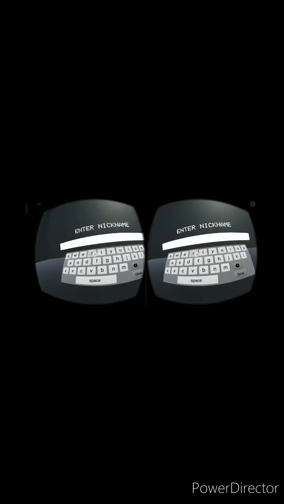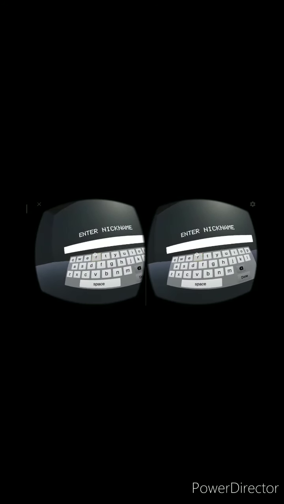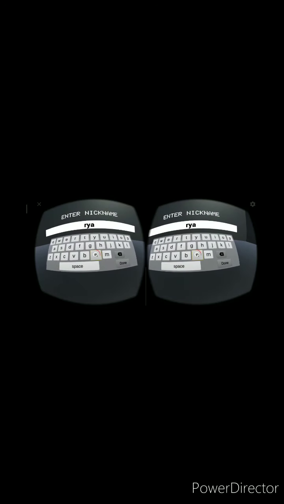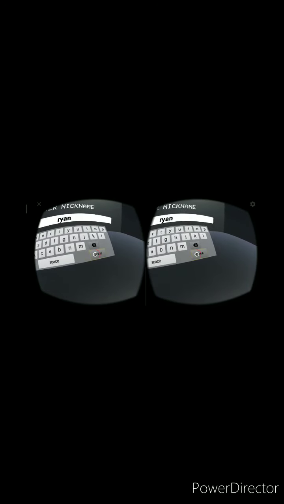The player needs to enter his name with the help of this virtual keyboard. So a player named Ryan will need to gaze at keys R, Y, A and N and then gaze at done to move to the main menu.